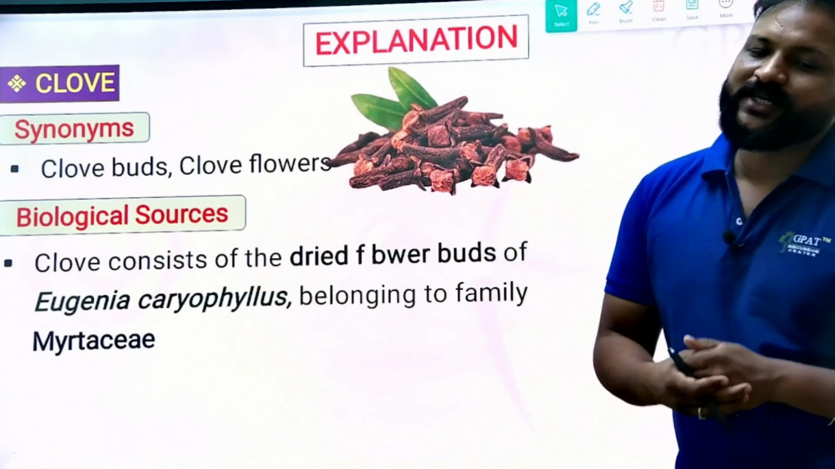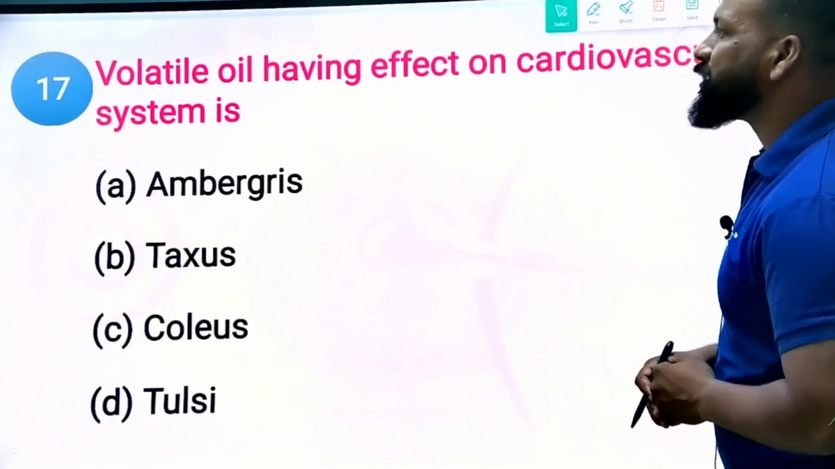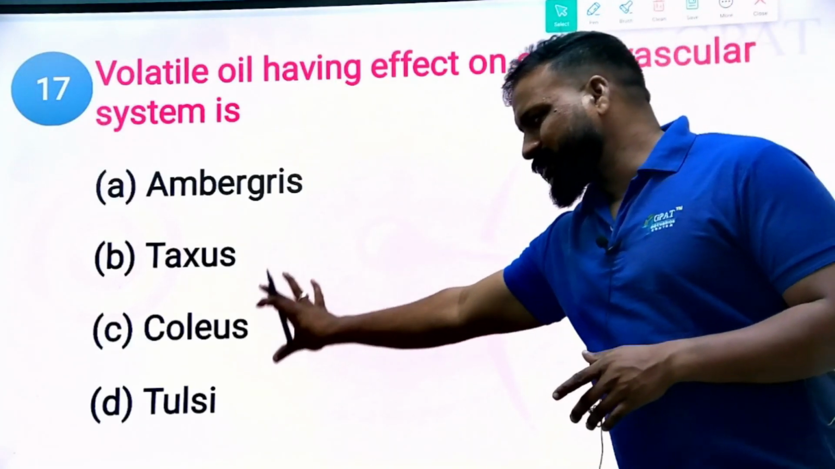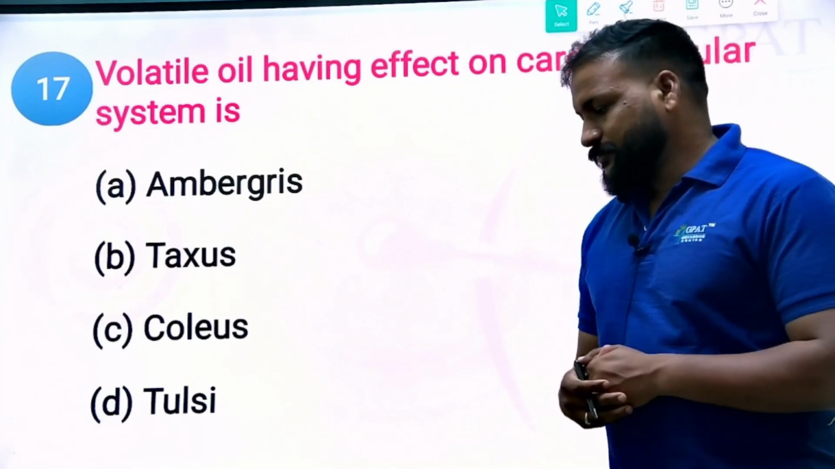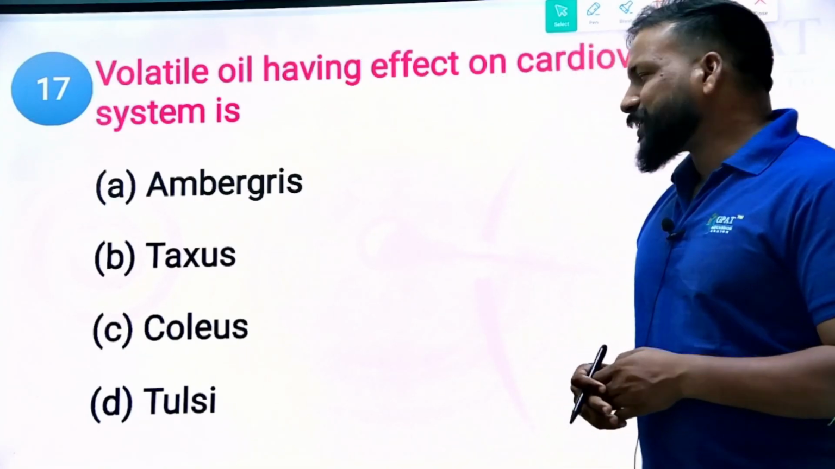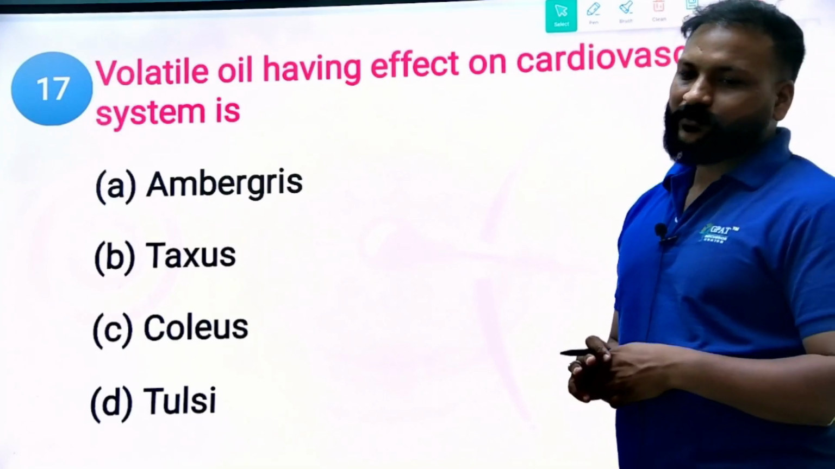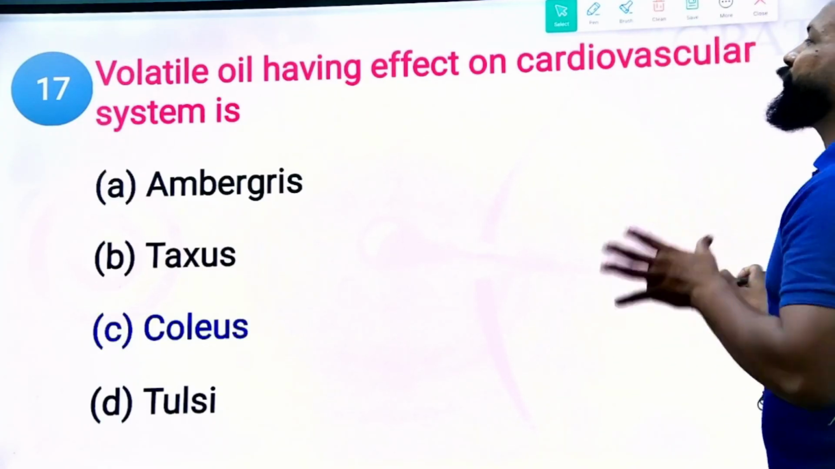Family Myrtaceae, it contains eugenol. Now the question is, which of the following volatile oils have an effect on the cardiovascular system, on the heart? Option A, ambergris, B, taxus, C, coleus, and D, tulsi. What is the right answer? The right answer will be undoubtedly option C, coleus forskohlii.